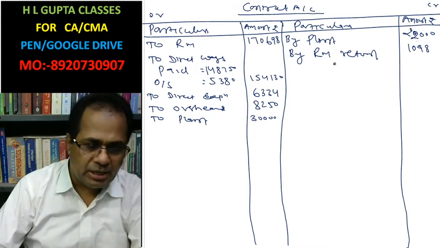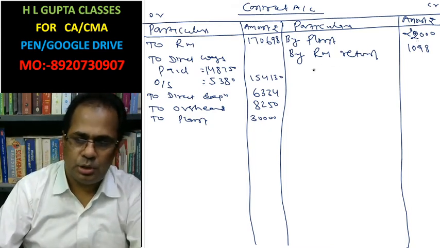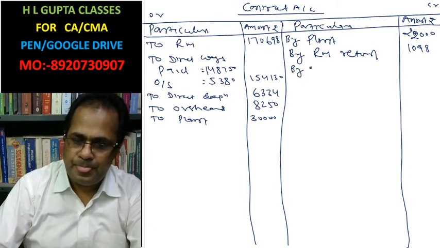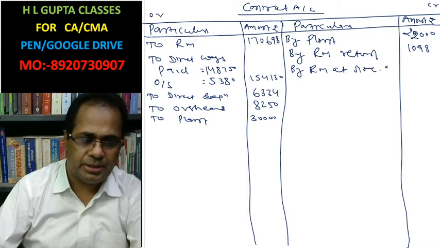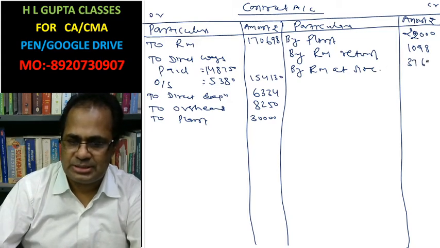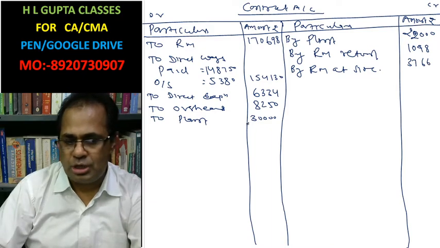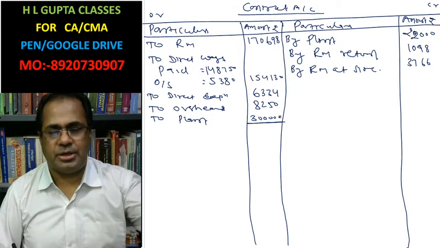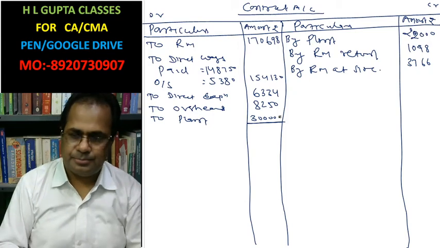By material at site: raw material at site at the end of the year is 3,766. Total expenditure incurred so far, please write there.